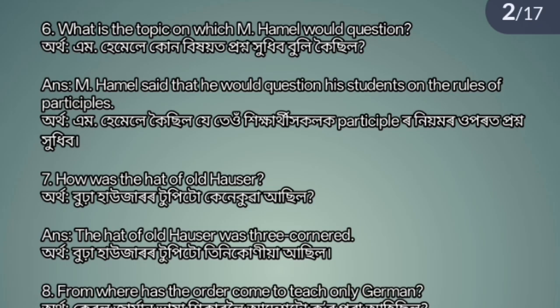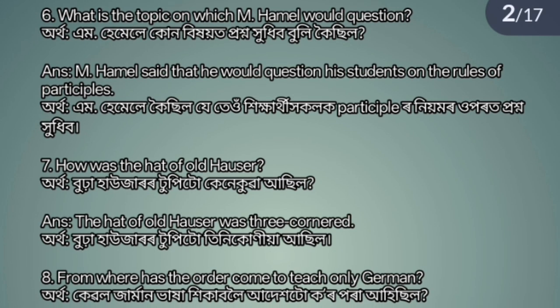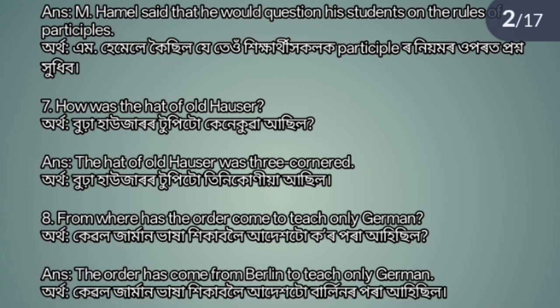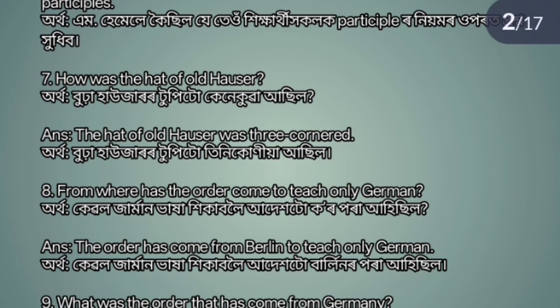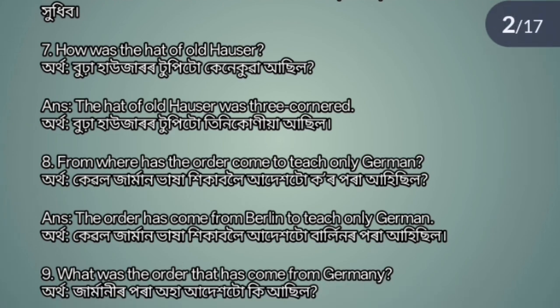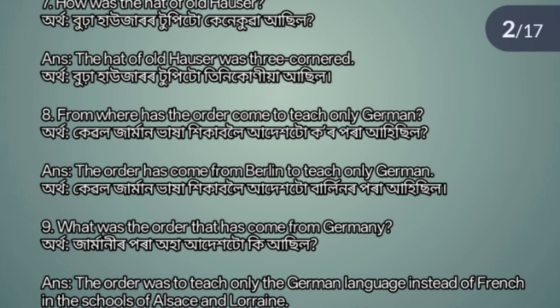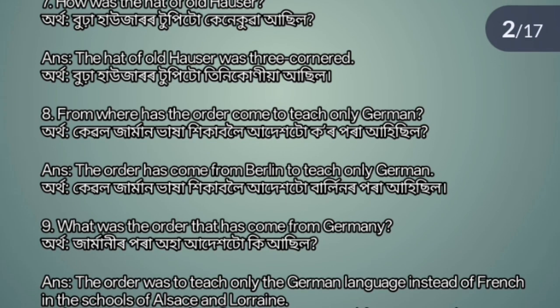Question number 6. What is the topic on which Hamel would question? Answer. Hamel said that he would question his students on the rules of participles. Question number 7. How was the hat of old Hauser? Answer. The hat of old Hauser was three-cornered.